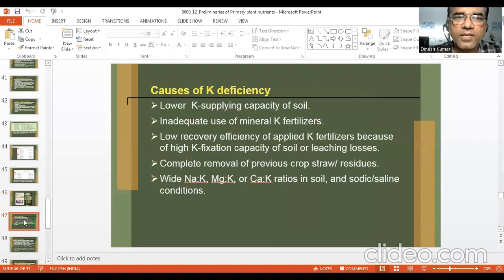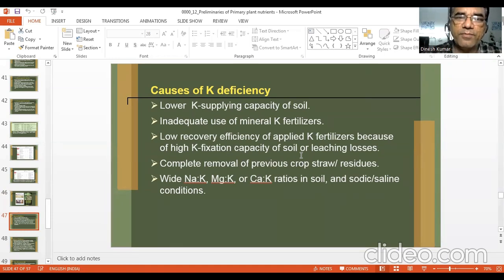Causes of K deficiency: low K supplying capacity of the soil; inadequate use of mineral K fertilizer, means you are not adding potassic fertilizer; low recovery efficiency of applied K fertilizer because of high K fixation capacity of soil or leaching losses. Potassium leaching can also happen. Students consider that potassium is a positively charged ion, therefore it will not leach.